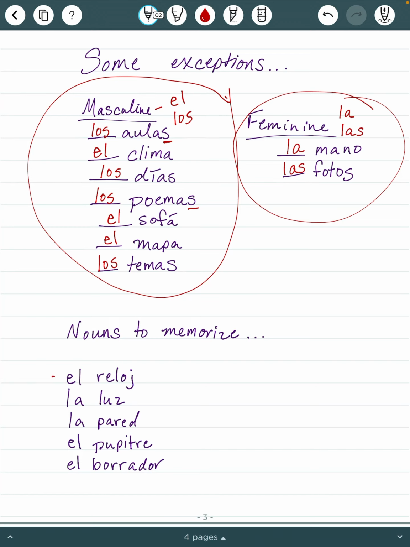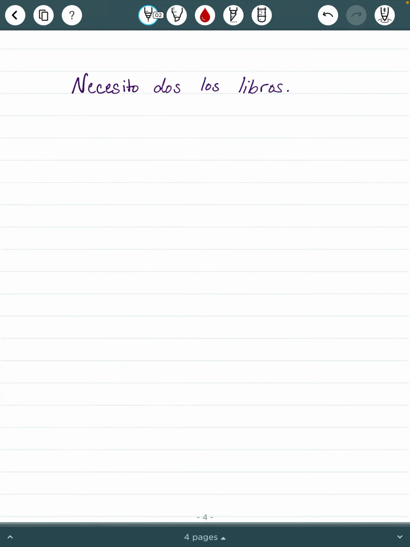All right, we're going to take a look at one more thing before we go. Necesito dos los libros. Take a look at that sentence. Does that look right? Necesito. If you haven't seen that word yet, that means I need. So I need dos los libros. Dos, we know that means two. Los, we just saw, means the. And then libros means books. I need the books.